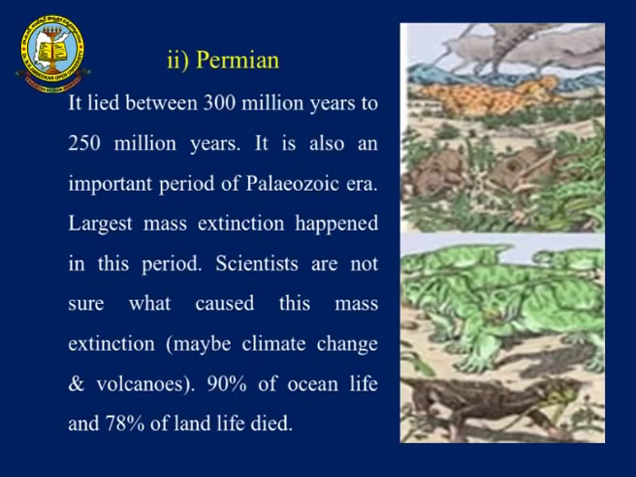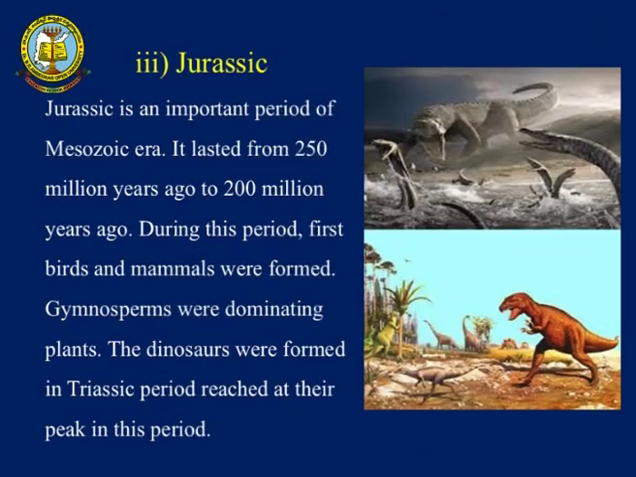Next comes the Permian period. It lay between 300 million years and 250 million years. It is also an important period of the Paleozoic era. The largest mass extinction happened in this period. Scientists are not sure what caused this mass extinction, but 90% of ocean life and 78% of land life died. Next is the Jurassic period.